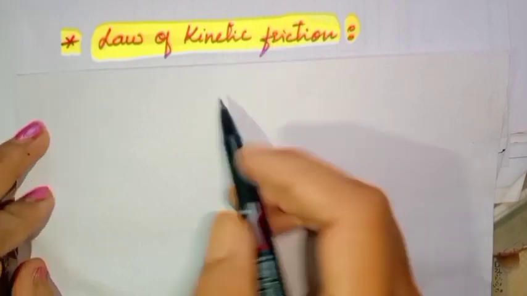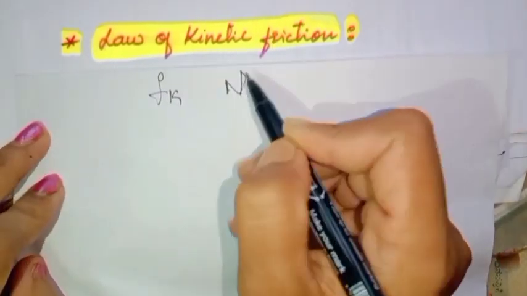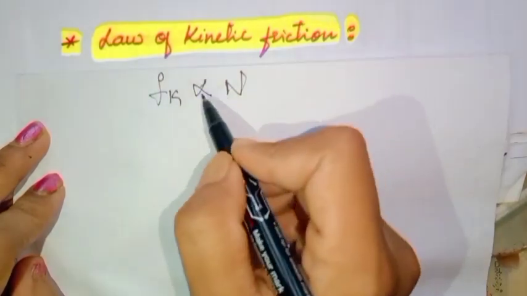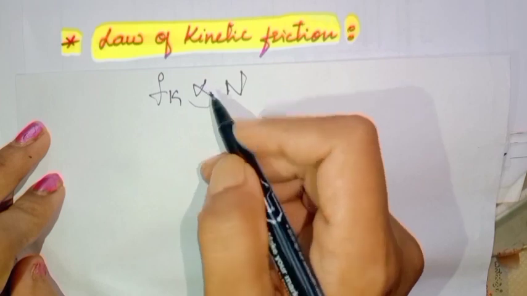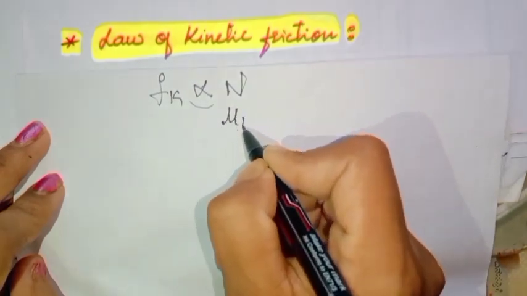So now let's see the law of kinetic friction. As I told, the kinetic friction varies with normal reaction in direct proportionality. To remove this proportionality, you have to introduce a constant term, which we call mu k.